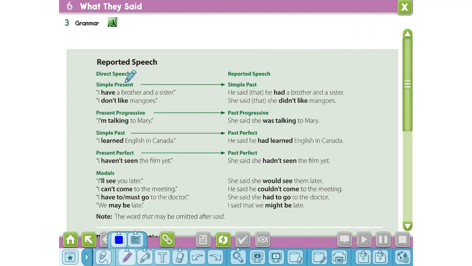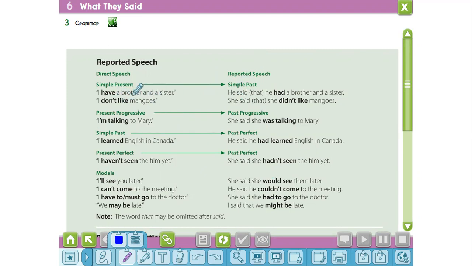At first, you should pay attention to the tense. If the tense is simple present, it will be changed into simple past. If it is present progressive, we will change it into past progressive. Simple past into past perfect. Present perfect into past perfect. Present modals to past modals.